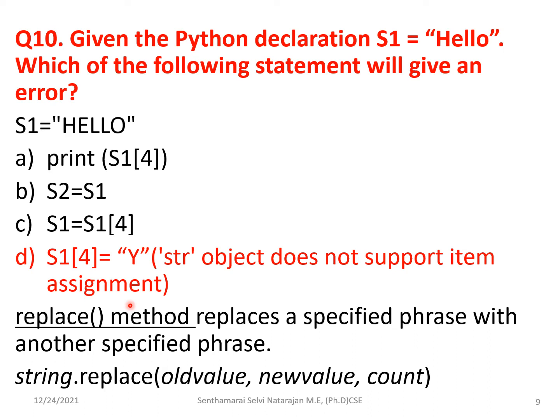If you want to replace the character at index 4 with Y, then direct assignment is not possible. In Python, we have the built-in function replace under the string, which replaces the old value with the new value. Sorry, this is the syntax. So this is a wrong statement.